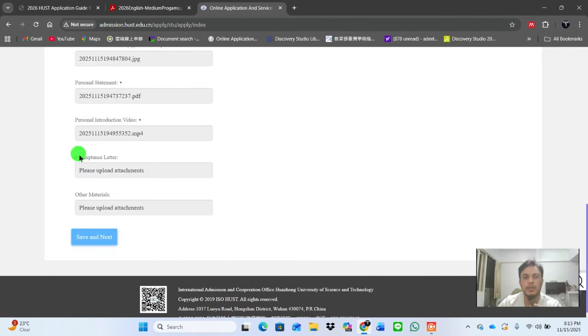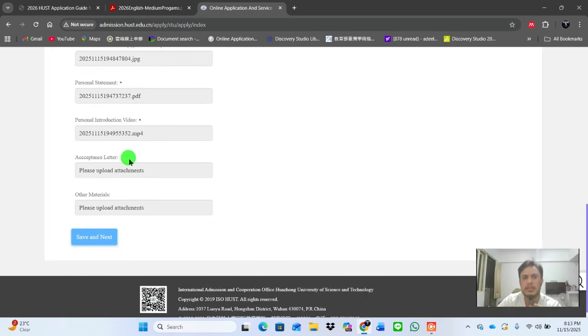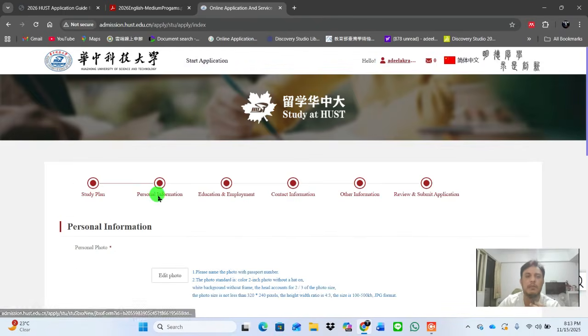So I already told you that if you have an acceptance letter, you can upload it. Otherwise, you can leave it as it is. You can see that these are red stars. These are mandatory sections, and those sections without a red star, you can leave blank here. After that, you can click on save and next, and then move to the second option.